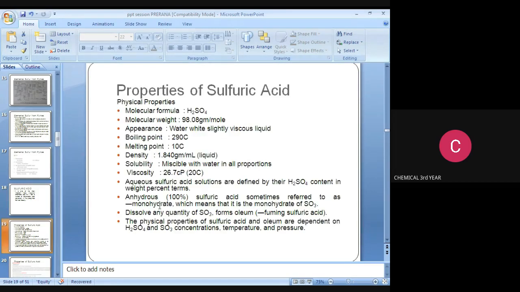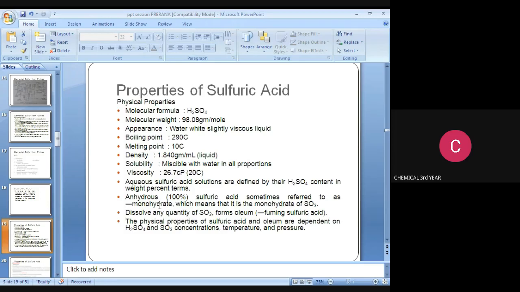Next, what are the properties of sulfuric acid? The molecular formula is H2SO4. Note it down, this is very important for GATE exams. Some questions are asked from these properties. Molecular weight 98.08 gram per mole. Appearance: water white, slightly viscous liquid. Boiling point is 290 degrees Celsius and melting point is 10 degrees Celsius.